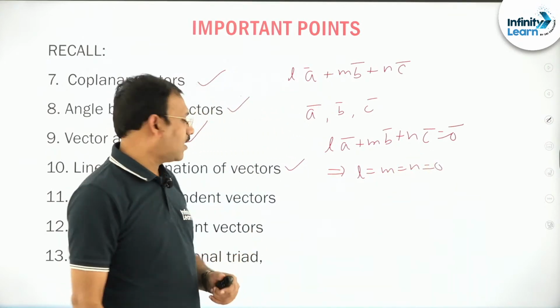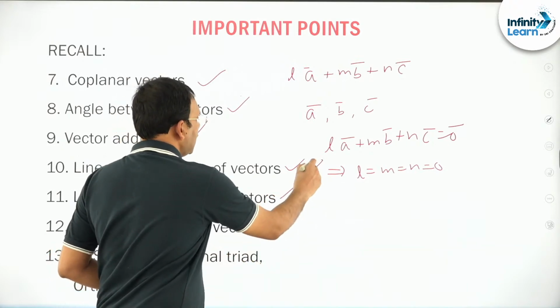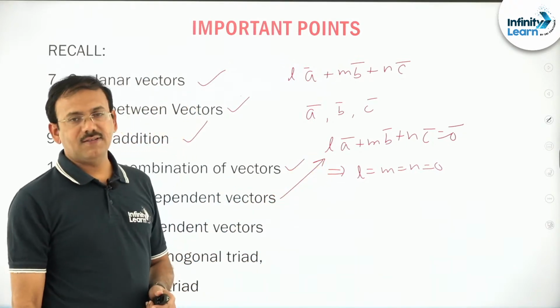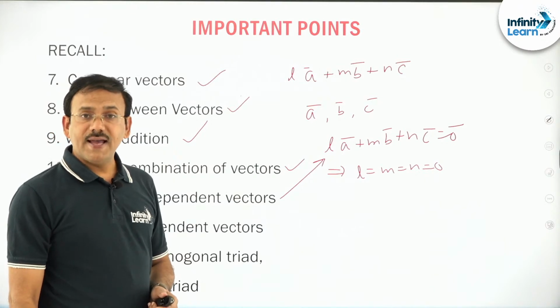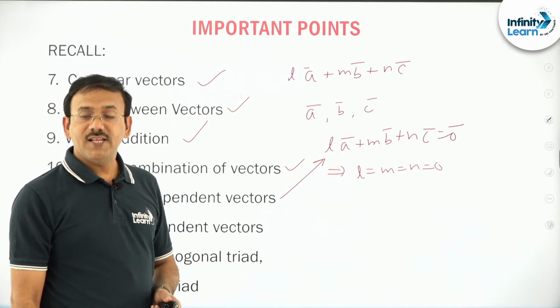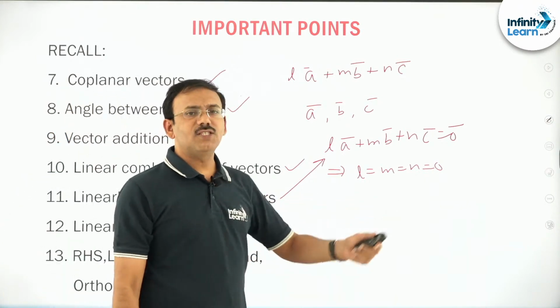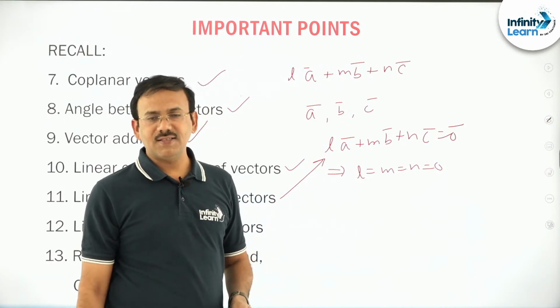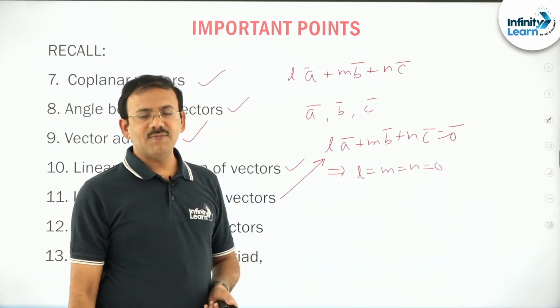Then the vectors are said to be linearly independent. For example, i cap, j cap, k cap are linearly independent. Their sum being 0 bar is impossible.